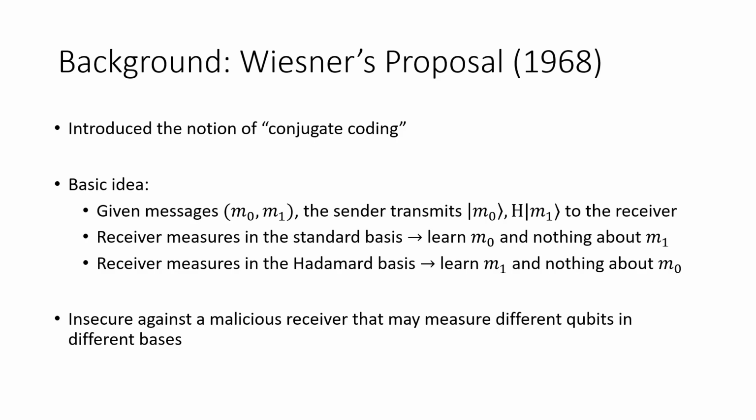Clearly, it's insecure against general or malicious receivers that may decide to measure different qubits in different bases. Wisner talks about permuting these qubits around to try to block this attack, but he also acknowledges that there are probably more general attacks, okay? Which there are. But this idea, nonetheless, was extremely influential.